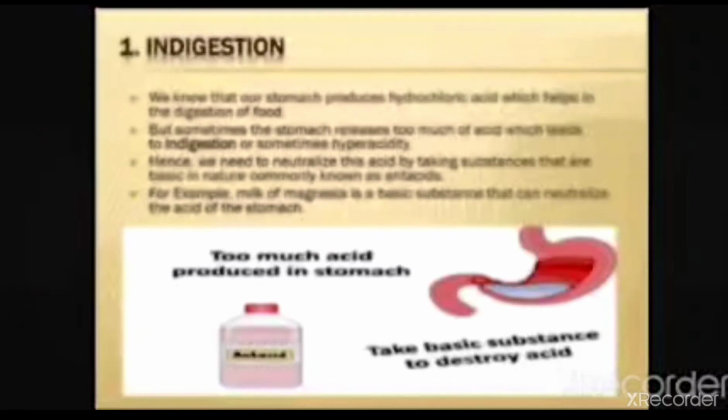So to relieve indigestion, what do we do? Generally we take an antacid such as milk of magnesia, like the Diagen syrup or Diagen tablet that you take in your school. Diagen contains magnesium hydroxide, and magnesium hydroxide is a base.